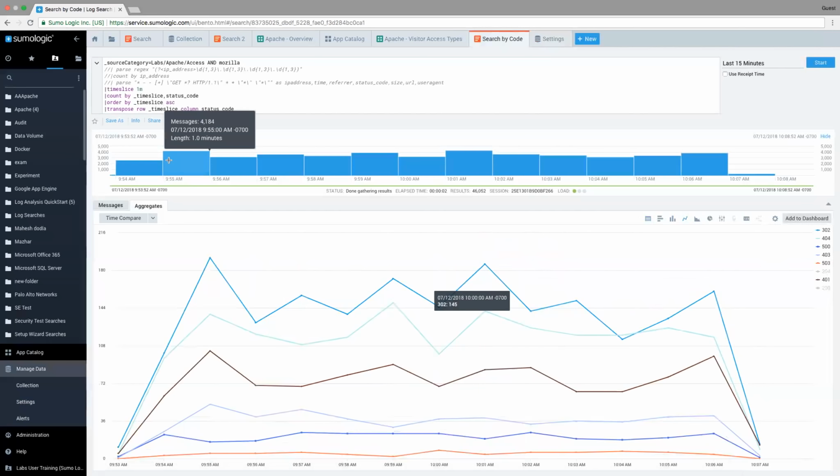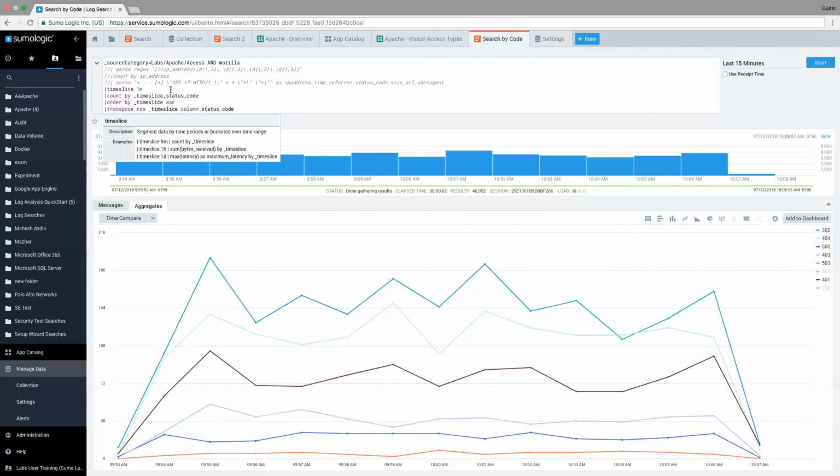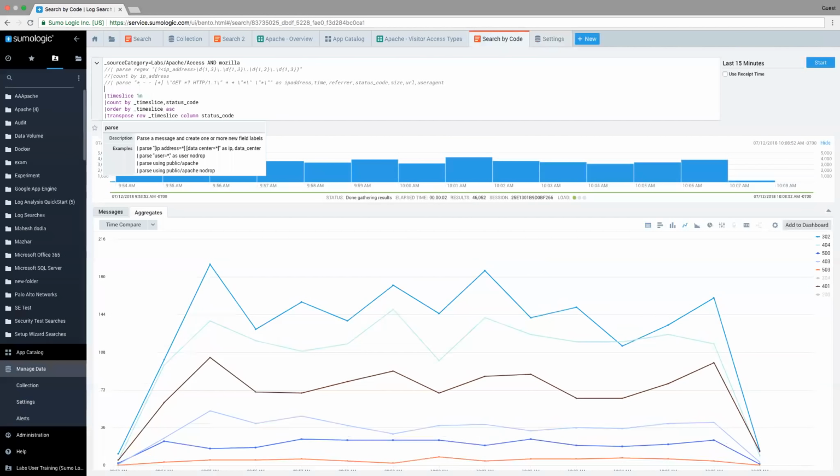The other, though, is let's say I want to do it within my query. I want to leave out the 200s and the 304s. I can actually just add a line in my query. So what I'm going to do is add a new line right here, and I'm going to do a where statement. So I'm going to do where status code is equal to 200, or status code is equal to 304. And since I want to essentially remove those, I'm going to put an exclamation point.